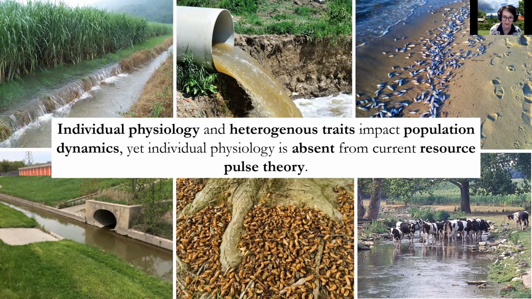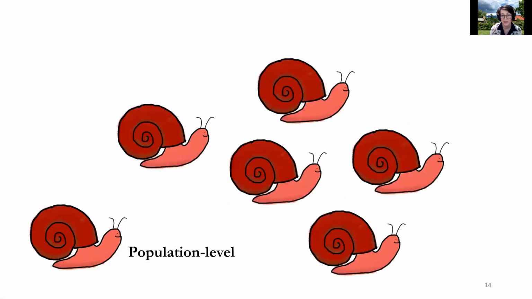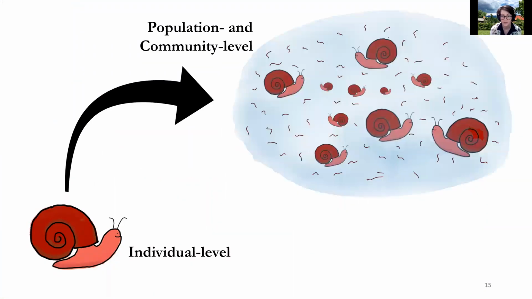So if I want to scale the individual response up to the population response and community level response, not all individuals are the same. They're not all equal, so a set of ODEs is never really appropriate for my work. Individuals are heterogeneous in their size, nutritional status, and other traits.